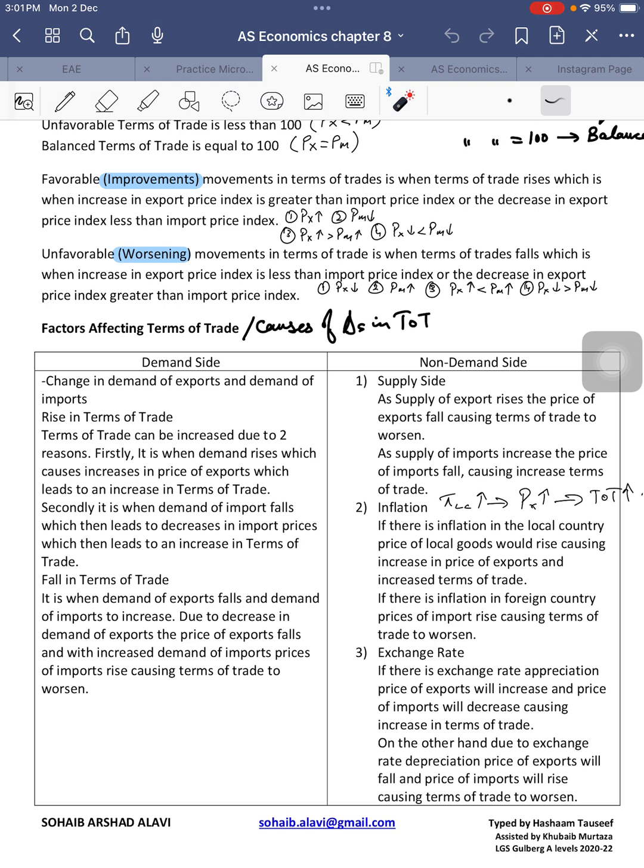So, our concern isn't the factors that cause a change in the demand for exports and imports. Our focus is on what happens to terms of trade, number one, when the demand for export changes, and what happens when the demand for import changes. What happens to terms of trade? Number one, when the demand for export increases due to non-price factors, remember, again, these are non-price factors, right? So, when the demand for export increases due to non-price factors, what happens to the price of anything when its demand rises?